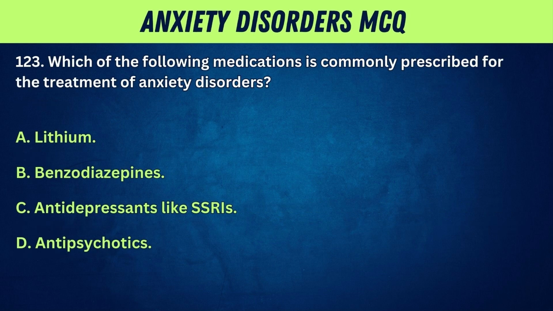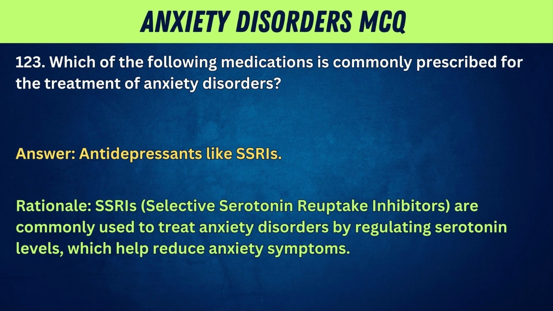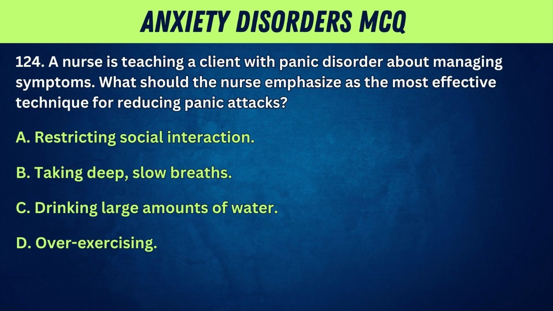123. Which of the following medications is commonly prescribed for the treatment of anxiety disorders? A. Lithium. B. Benzodiazepines. C. Antidepressants like SSRIs. D. Antipsychotics. Answer: antidepressants like SSRIs. Rationale: SSRIs, selective serotonin reuptake inhibitors, are commonly used to treat anxiety disorders by regulating serotonin levels, which help reduce anxiety symptoms.